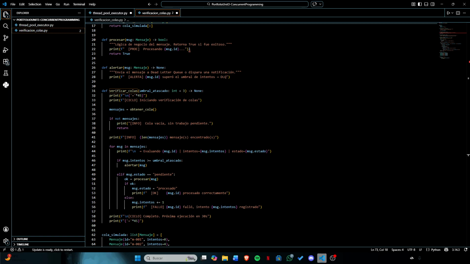Each message has an attempt counter. If a message has failed three or more times, the system doesn't keep trying. It sends it to a dead letter queue and triggers an alert. This prevents stuck messages from blocking the entire flow.